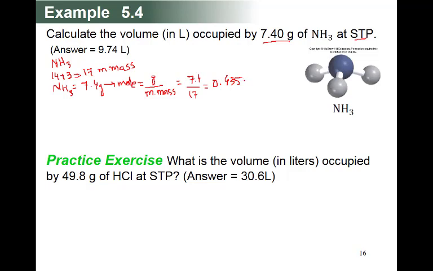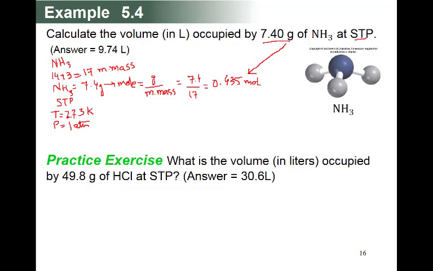0.435. This will be mole. So this gram you change to mole. So this one step. Then come to the STP. So STP means standard temperature and pressure. So temperature will be 273 Kelvin and pressure will be equal to 1 atmosphere,